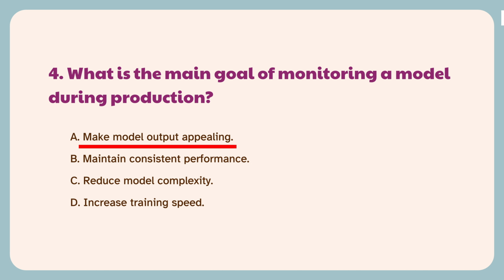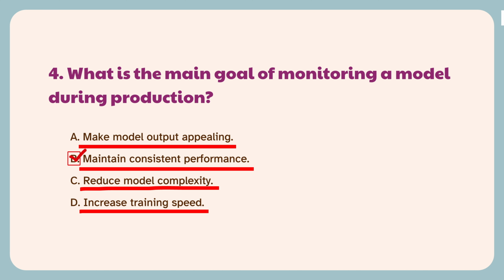Incorrect. The main goal is not to enhance the model's output appearance, but to maintain performance consistency. Correct. Monitoring a model in production aims to ensure stable performance, maintaining accuracy and response time in real applications. Incorrect. Simplifying the model might improve efficiency, but this is not directly related to monitoring in production. Incorrect. Increasing training speed is relevant in the development phase, not in the model's production monitoring.